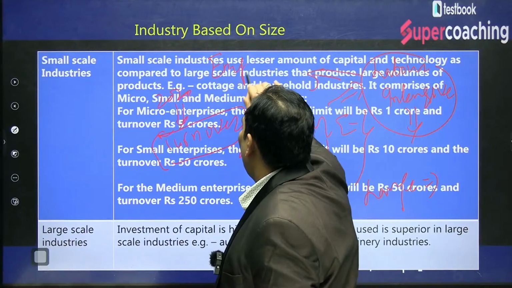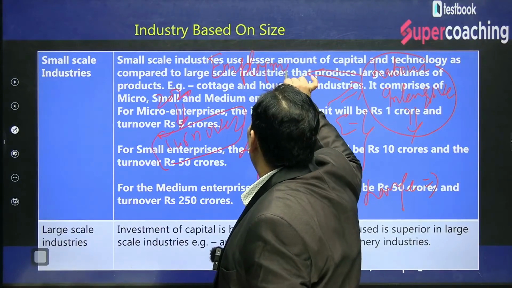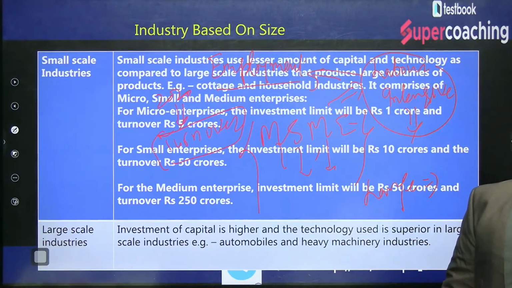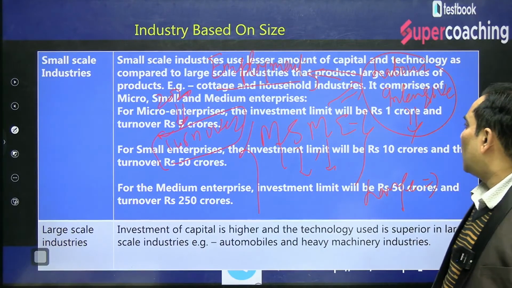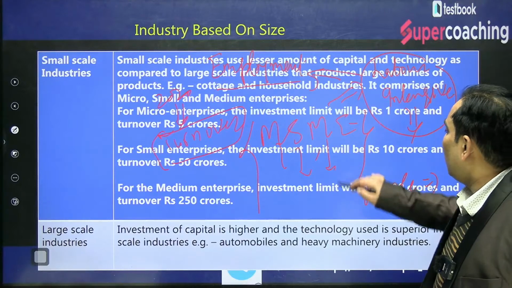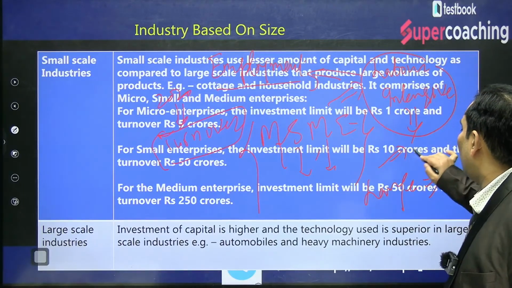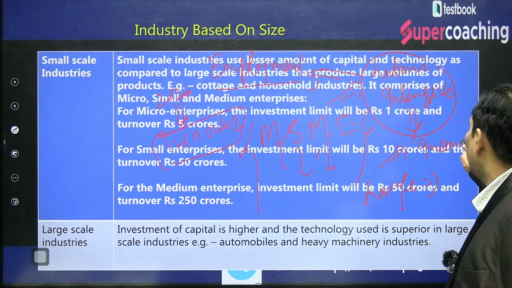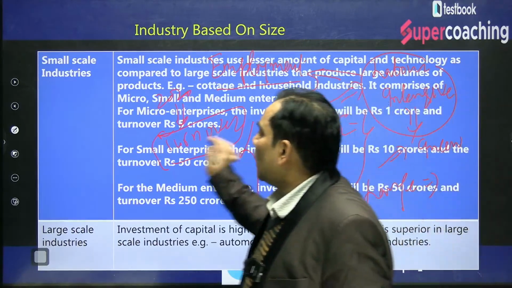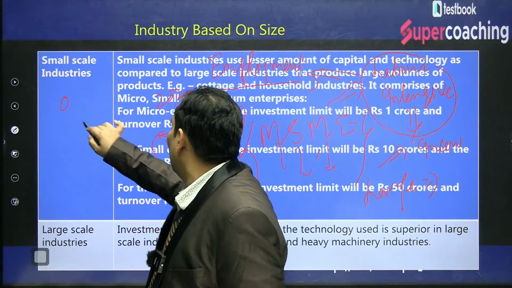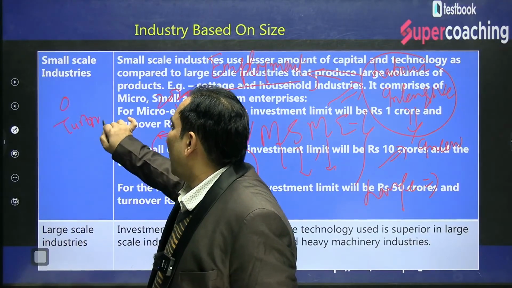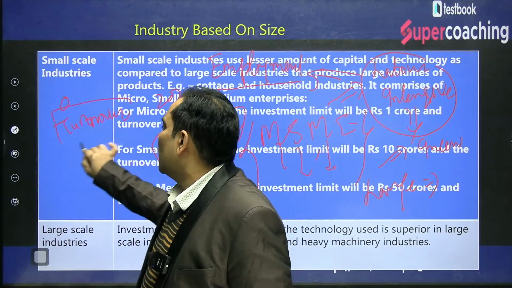Please try to understand why we redefined this definition. They are instrumental for providing employment. That's why the government was giving these MSMEs incentives. And this was on the basis of turnover. We were defining the MSMEs on the basis of turnover.